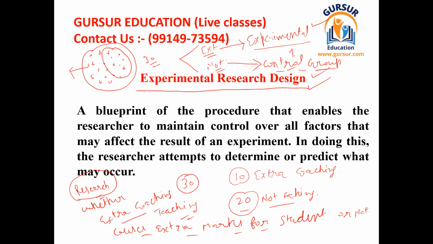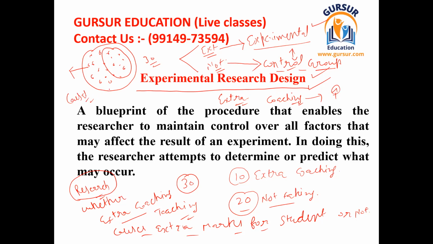He shall make the comparison and come to a conclusion whether the students who are taking the extra coaching get extra marks or not. That means, does the coaching affect their marks? Does it cause an increment in the marks or not? So this kind of research design is experimental research design, and it is done for causal type of research.